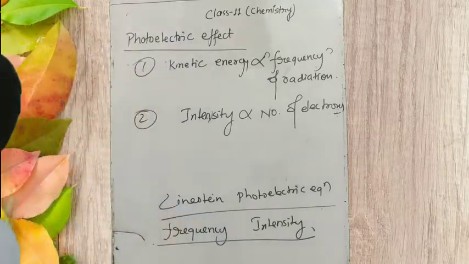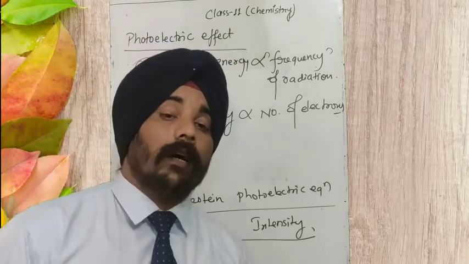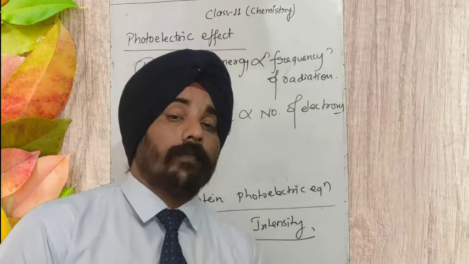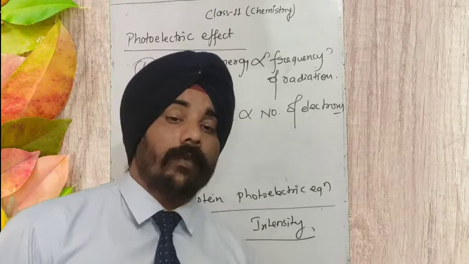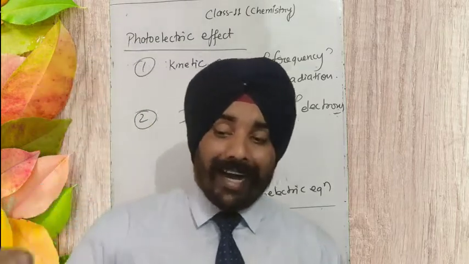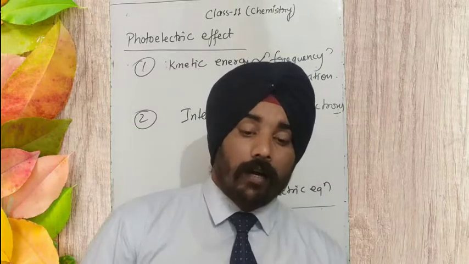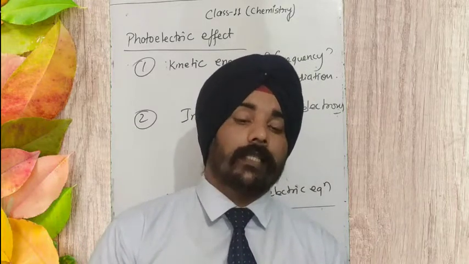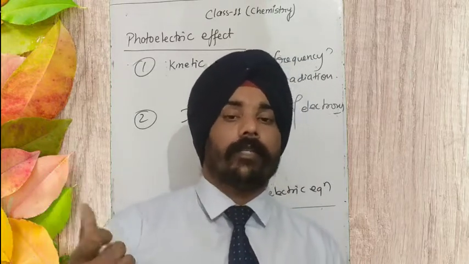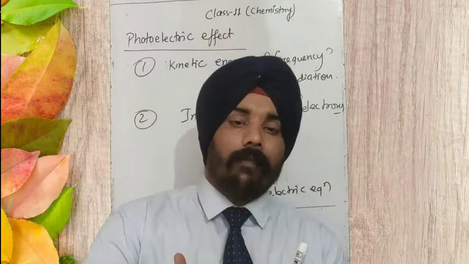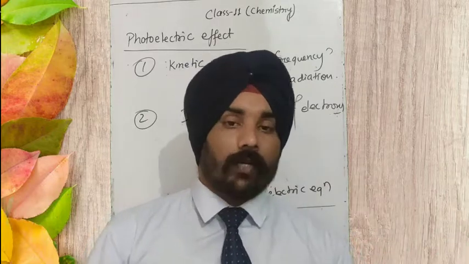The third very important thing that Albert Einstein told us is that photoelectric emission is an instantaneous phenomenon. It means as the light strikes the surface of metal, if the light has frequency greater than the threshold frequency, photoelectric emission takes place at once. There is no time lag between the striking of light and the emission of electrons.